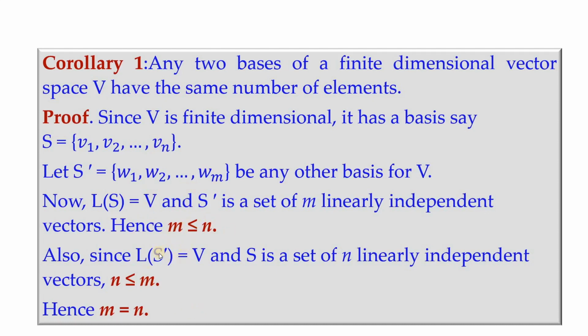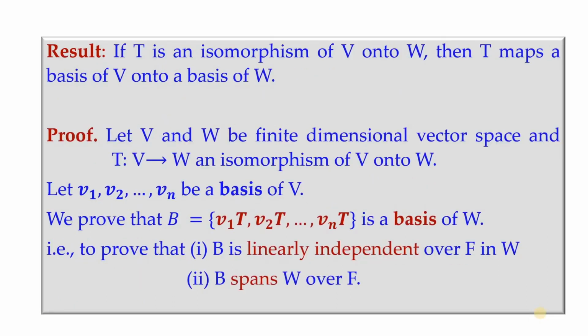Now we will interchange the roles of these two. That is, now we will have this to be a basis and this to be linearly independent, which means n should be less than or equal to m. So clubbing these two, we have m equal to n. So that's corollary 1. Any two bases of a finite dimensional vector space V have the same number of elements.